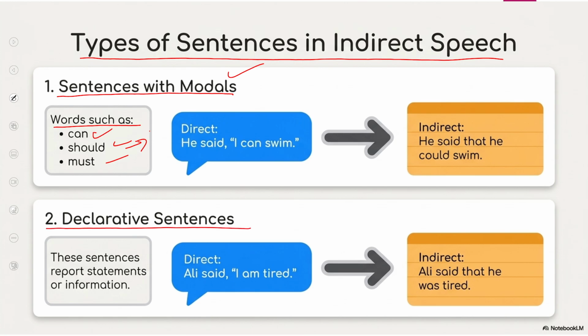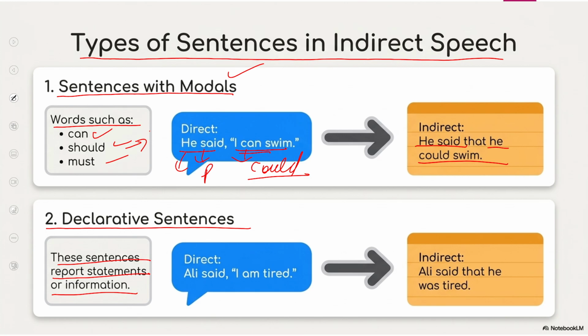And then declarative sentences. These sentences report statements or information. Now look at this. He said, "I can swim." How can we change? He said that he could swim. Can will be changed into could, right? Because here is the past tense. If here is the past tense, then we will change the tense of the verb, right?